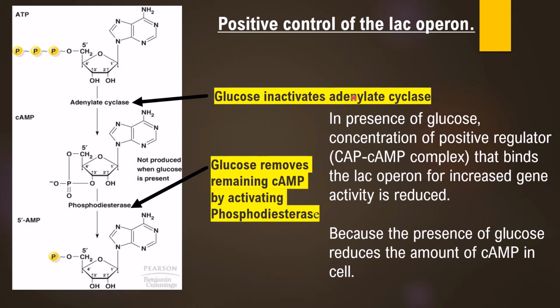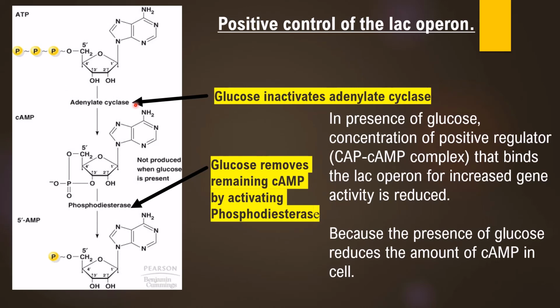Now this adenylate cyclase is an enzyme which is converting ATP, adenosine triphosphate. This adenosine triphosphate, when acted on by adenylate cyclase, is converted into cyclic AMP. So if glucose is present, this enzyme, adenylate cyclase, is inactivated.